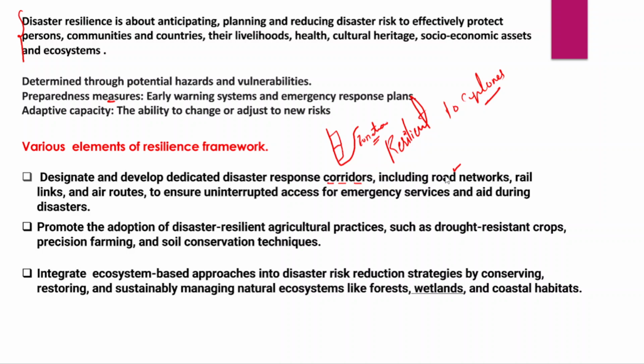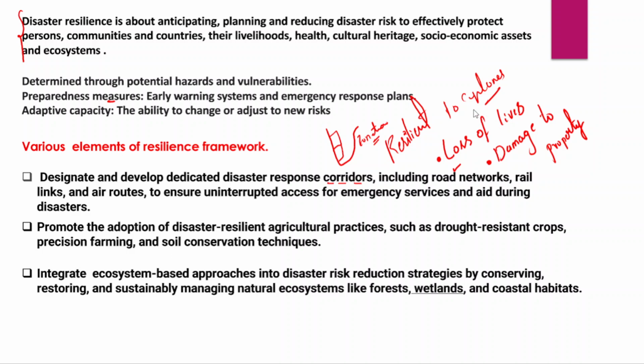So all these things will substantially help in reducing loss of life as well as reducing damage to property. And it is very important because whenever any region gets impacted by any disaster, emergency services need to be provided at a quicker pace. When emergency services are provided at a quicker pace, that would substantially reduce loss of life and damage to the property as well.